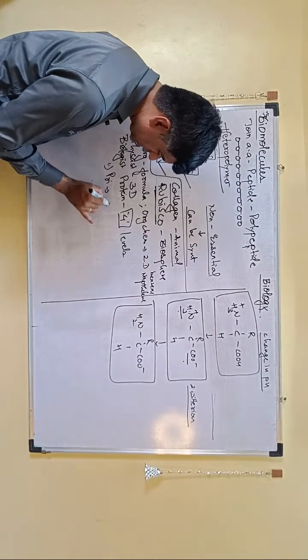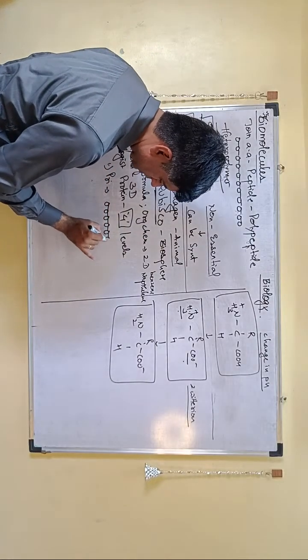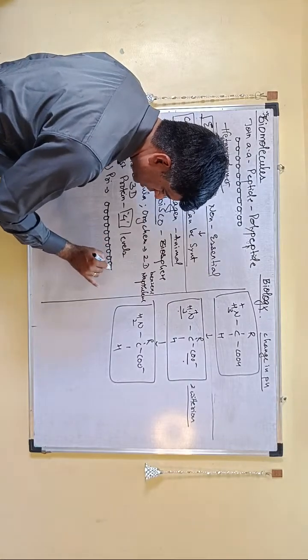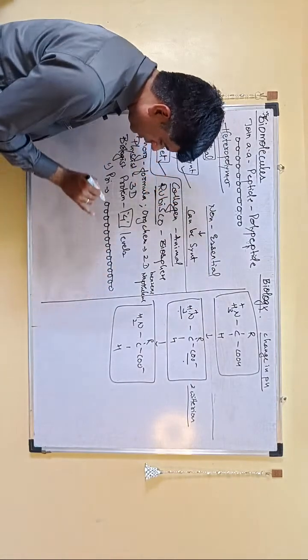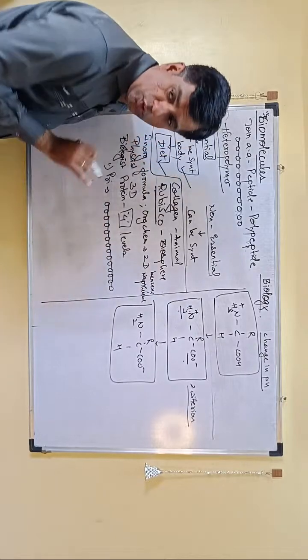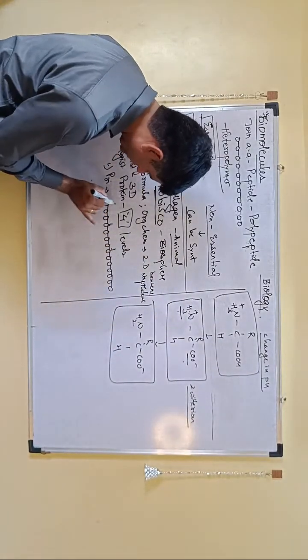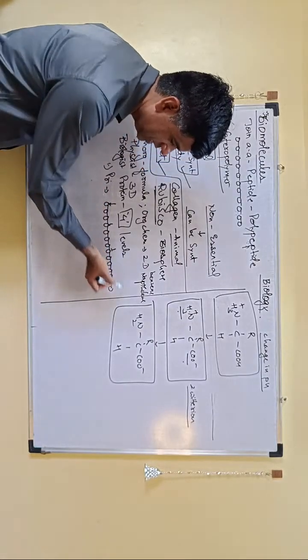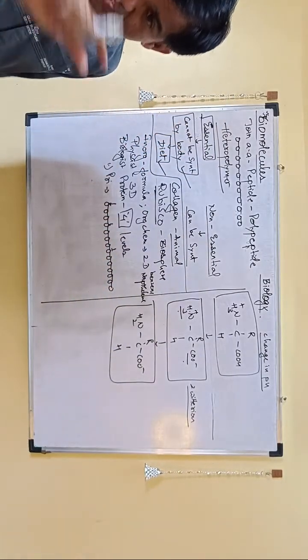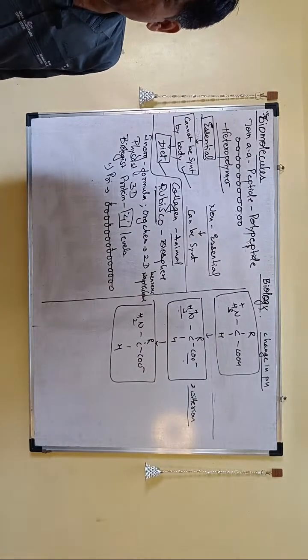Remember, primary structure is just a linear chain of amino acids. So amino acids are present in one chain where you can tell the position of each amino acid. I can say this is the first, this is the fourth, this is the 10th, this is the 20th. But that straight chain of amino acids is said to be a primary structure.